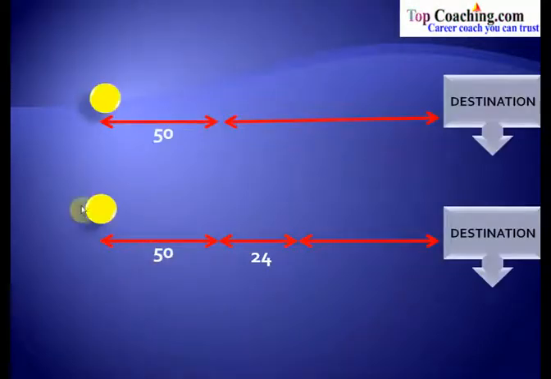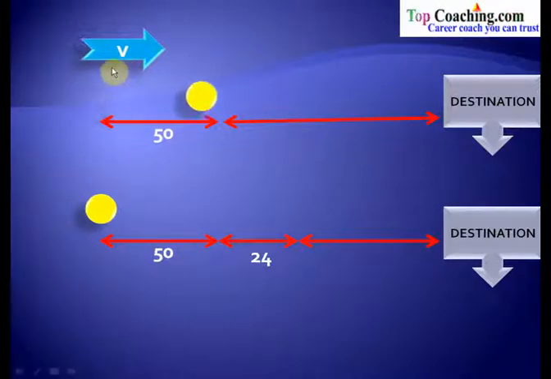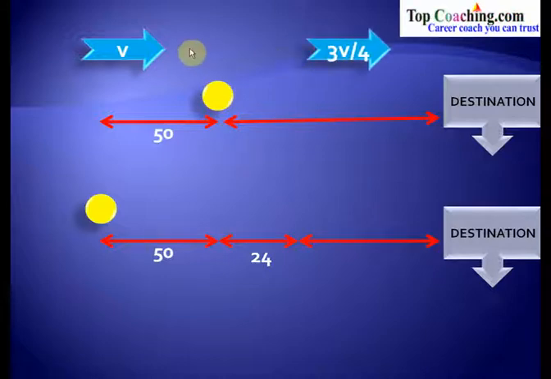So first, let's try to understand this. This is the very first case and this is the second case. Let us say that the train travels at a speed of v kilometers per hour. Now in the first case, it has traveled a distance of 50 kilometers, then it met with an accident, and so its speed now becomes 3/4 of the initial speed, so that would be equal to 3v/4, and then it reaches its destination.